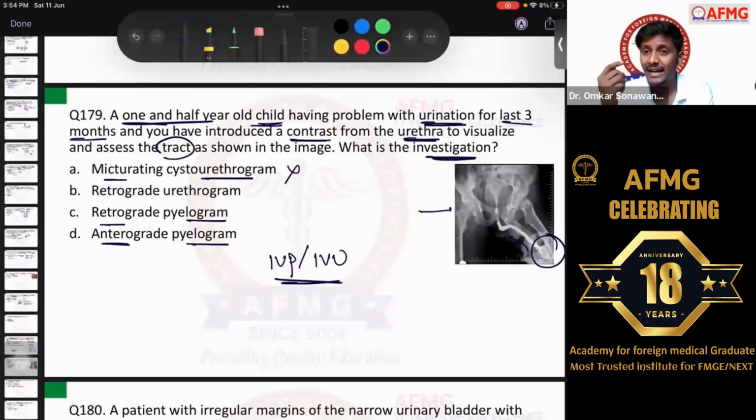Okay, when the dye is actually injected into the kidneys, it is usually antegrade. If it is injected in the ureter, it is retrograde. So both of them are definitely not the options because kidney and pelvis are not seen over here. It is the urethra which is visualized. So definitely the straight away answer is option B, retrograde urethrogram. Retrograde because the dye is injected in a retrograde fashion.